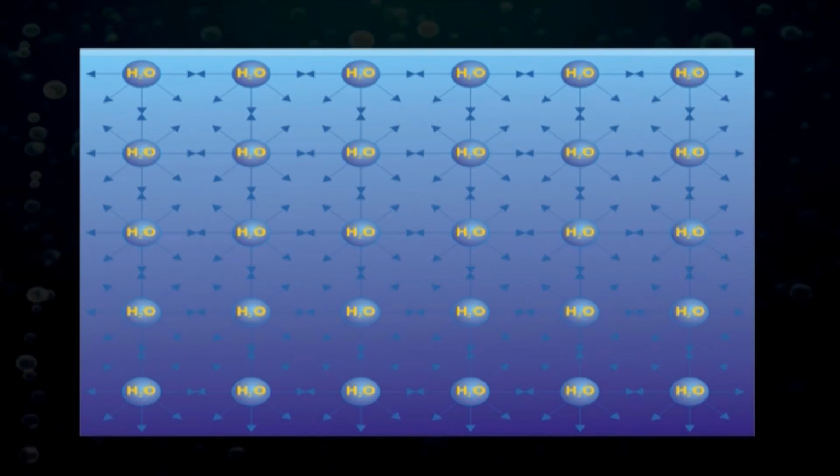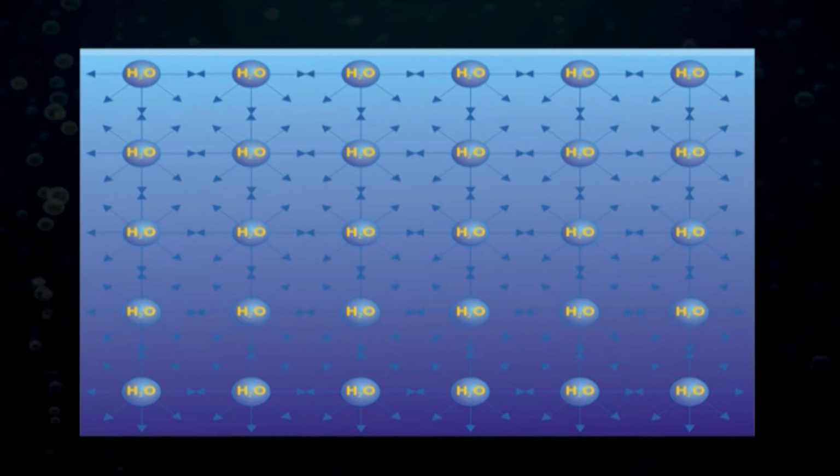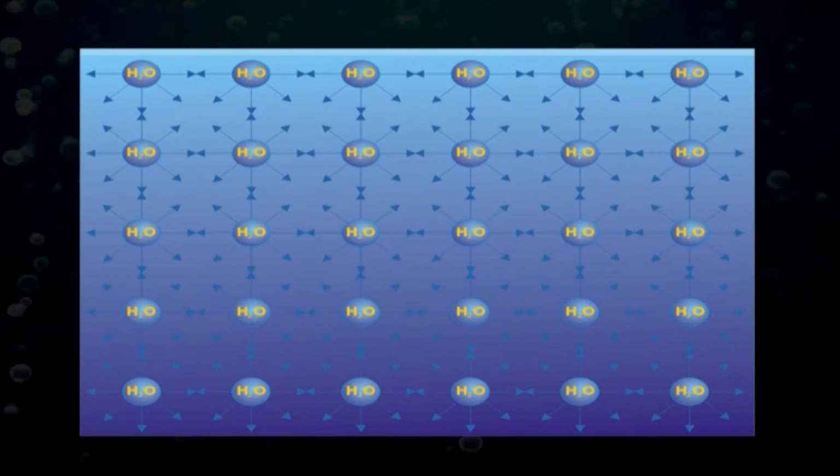The hydrogen bonds in water cause it to have a high surface tension. The hydrogen bonds make the surface water molecules behave like stretchy skin, resulting in the phenomenon known as surface tension.